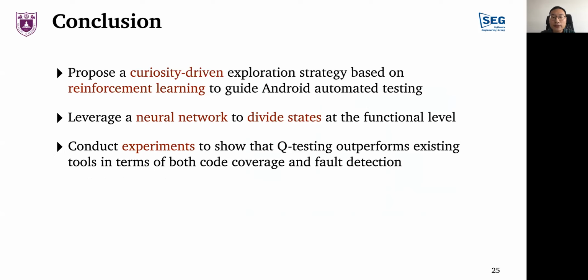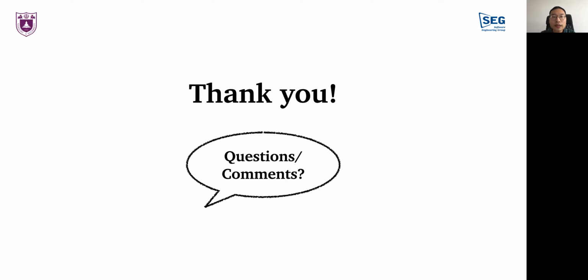I'd like to emphasize that every part of Q-testing is essential to its success: the curiosity-driven strategy in reinforcement learning, the neural network-based scenario division method, the storage method of states, and the consideration of Android-specific features. Thank you for listening.